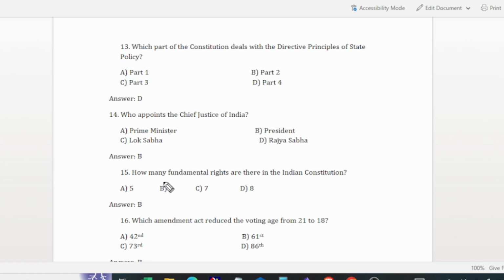And the next question is, how many fundamental rights are there in the Indian Constitution? I already said in the 7th question, there are 6 fundamental rights.